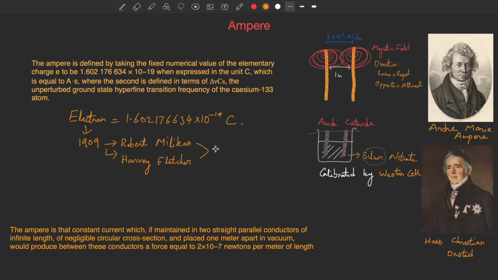The whole experiment was named the oil drop experiment, and from it they derived the charge of an electron. I will make a video on the oil drop experiment later, in the later chapters when we go through the physics chapters step by step. So the charge of an electron is about this whole numerical value, and C is for coulomb.